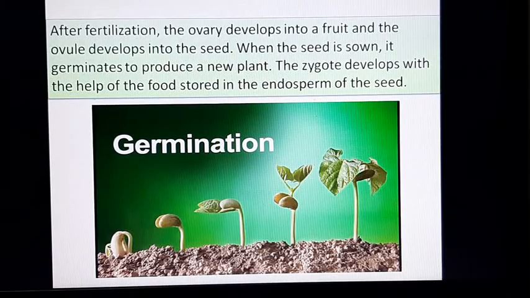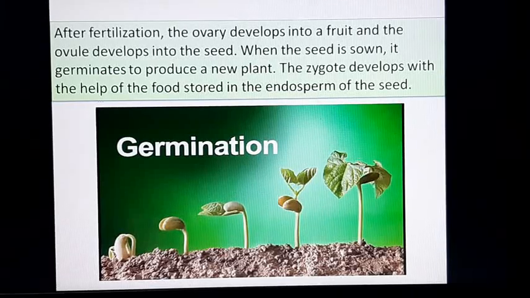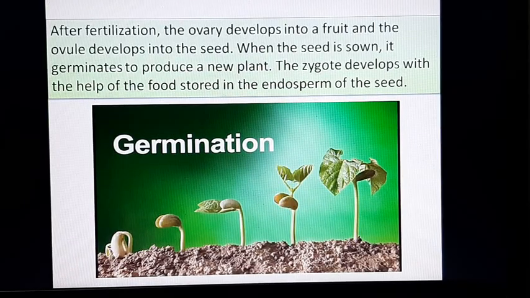We have seen that after fertilization, a one-celled zygote is formed. The zygote then divides mitotically to form the embryo, which finally becomes a new plant. So after fertilization, the ovary then develops into the fruit and the ovule becomes the seed.